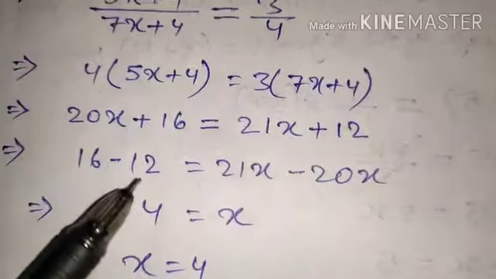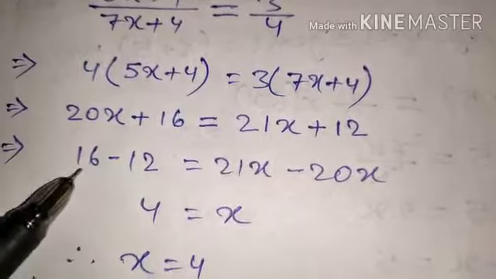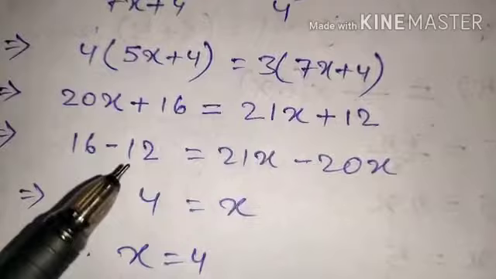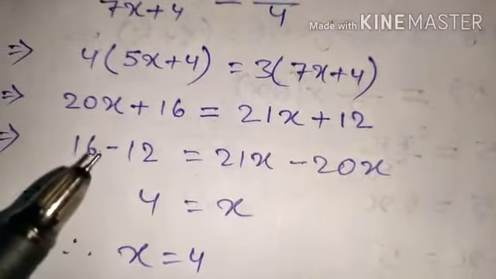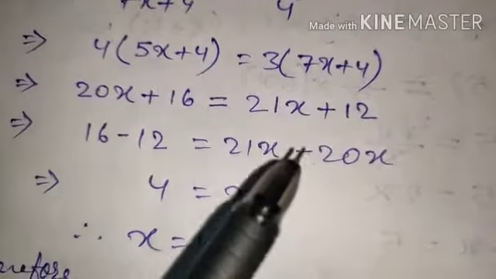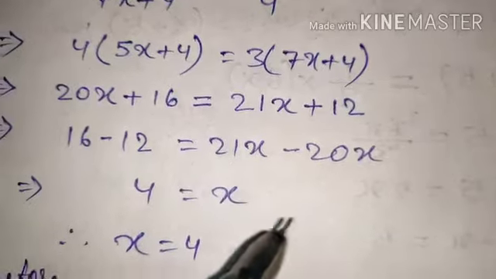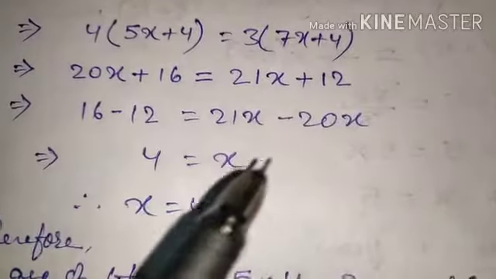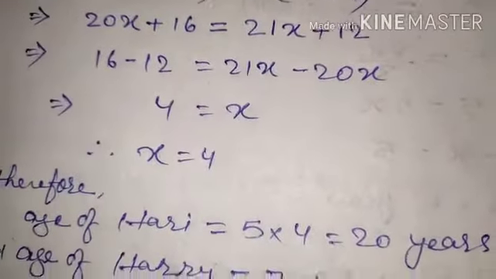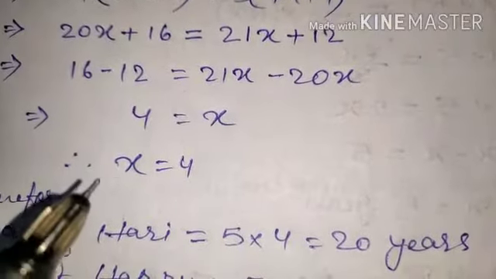Now 20x plus 16 is equal to 21x plus 12. What I did: left the 16 here and brought this 12 to this side, so it becomes 16 minus 12, its sign changing from plus to minus. Then I brought this 20x from the LHS to the RHS and left 21x there. So 16 minus 12, that is 4, and 21x minus 20x, that is x. So we got the required solution of this question, that is, x is equal to 4.